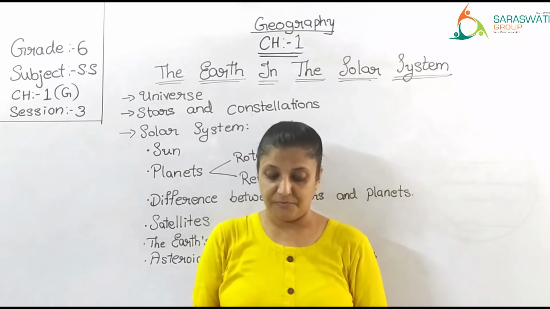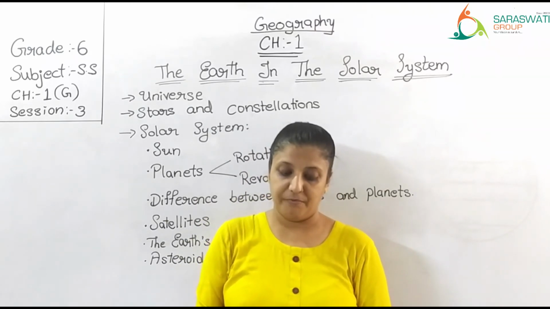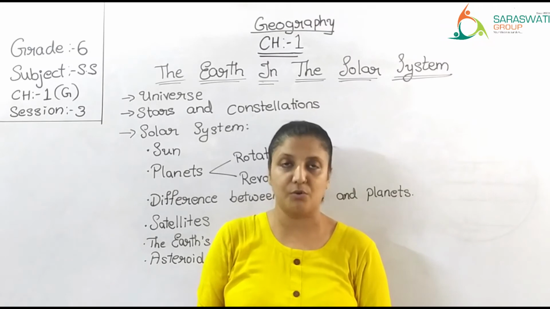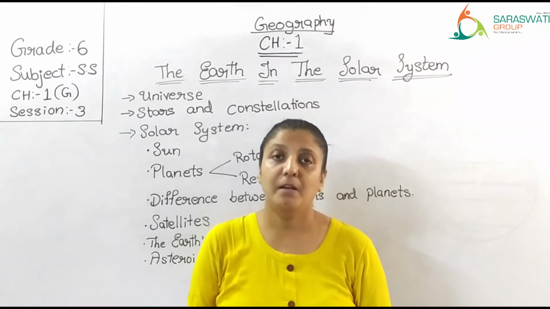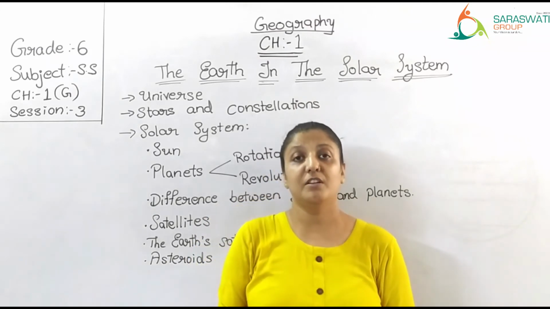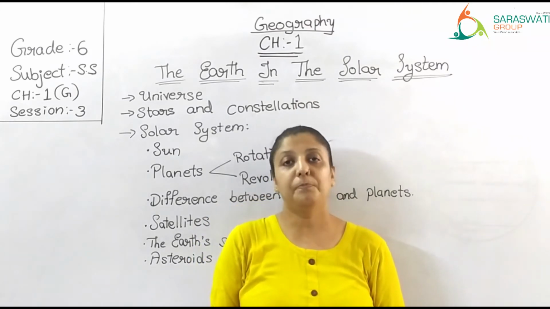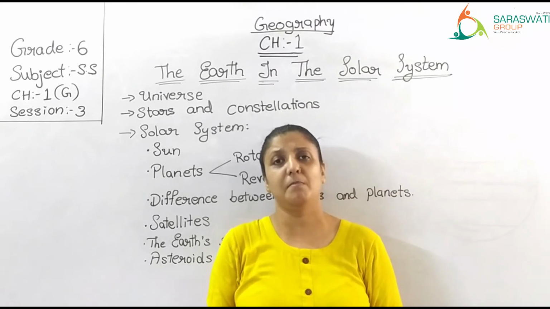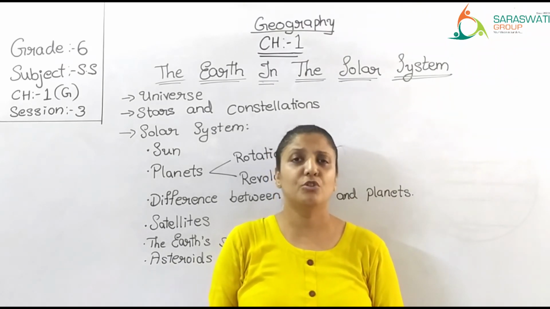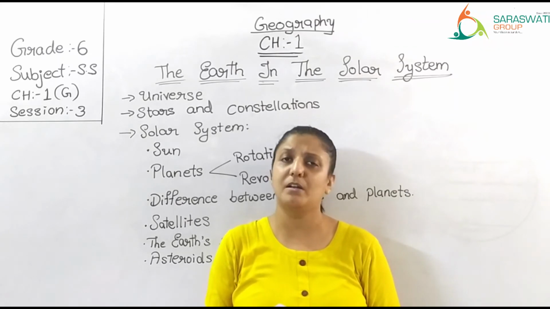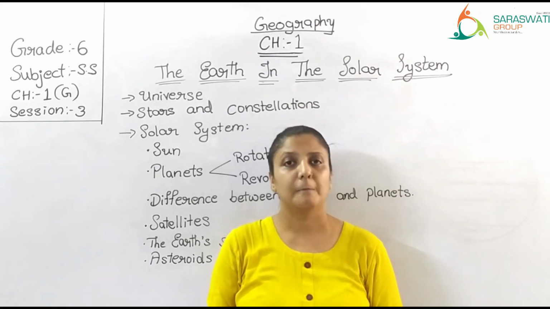As a result, the reflection of sunlight from every part of the moon's surface is not uniform. That is why when you look at the moon at night in the sky, if it is a full moon, some portion of the moon is extremely white, and somewhere you can see some dark patches. So the moon does not appear the same brightness in every part.